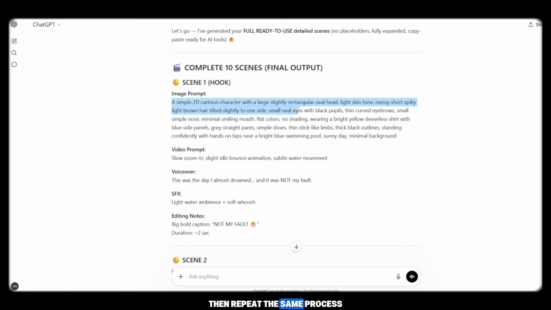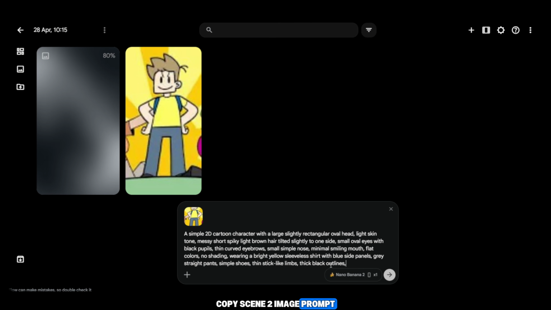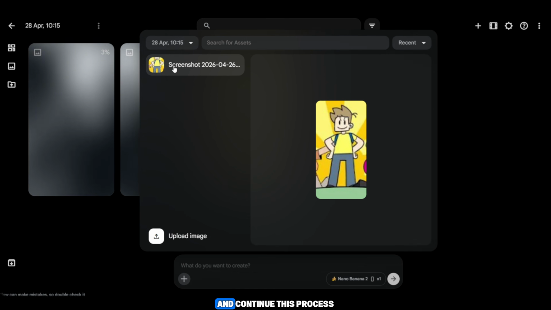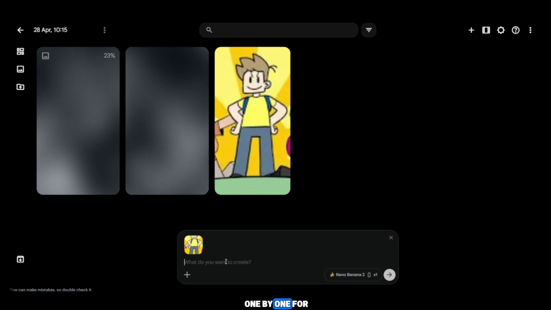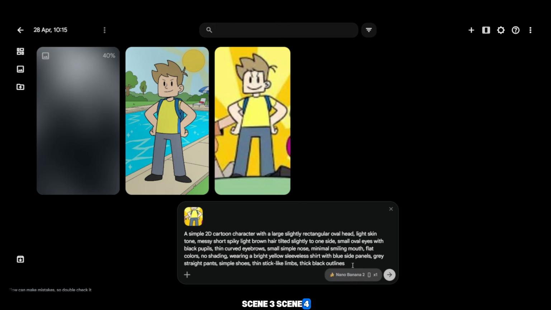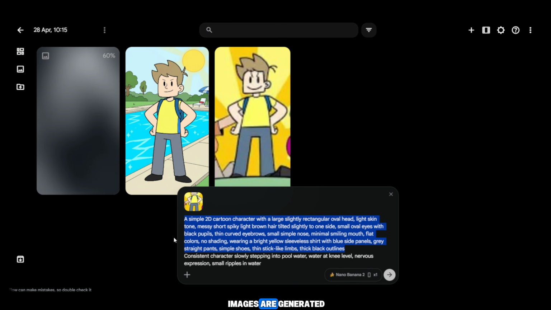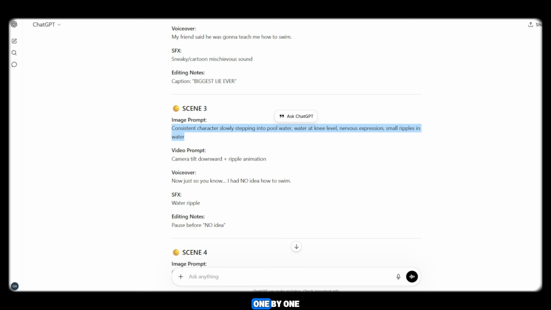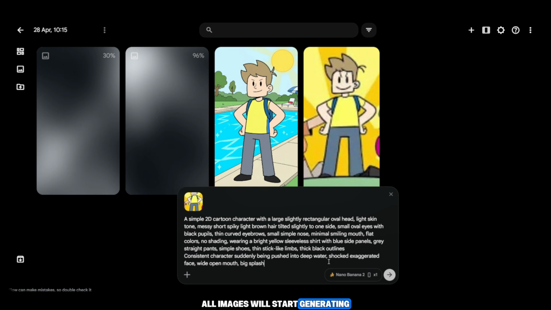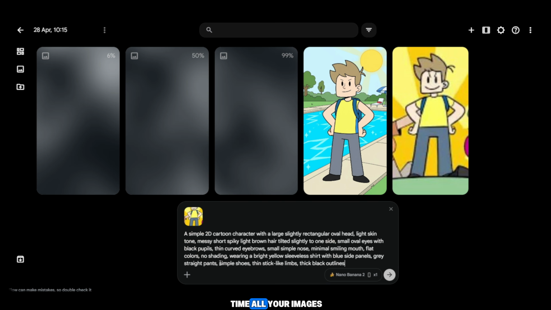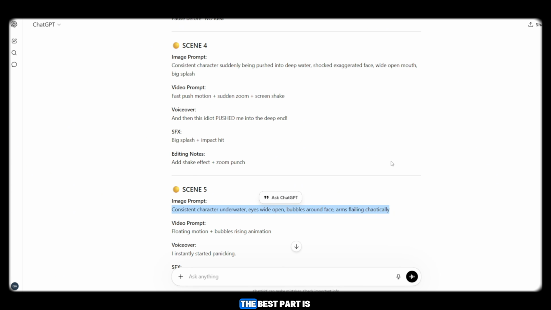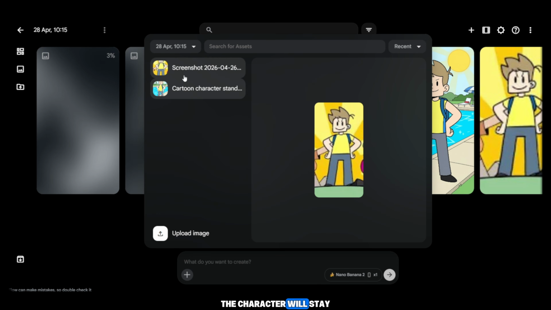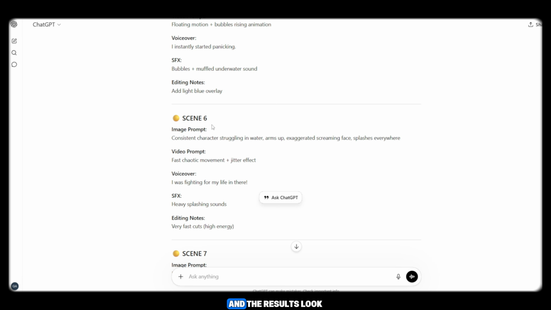Then repeat the same process. Copy the character prompt first, paste it, then go back, copy scene 2, image prompt, paste it, generate, and continue this process one by one for all scenes, scene 3, scene 4, scene 5, until all images are generated. As you can see, one by one, all images will start generating, and within a short time, all your images will be ready.